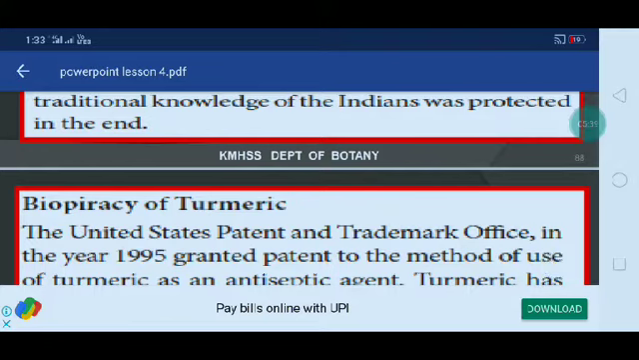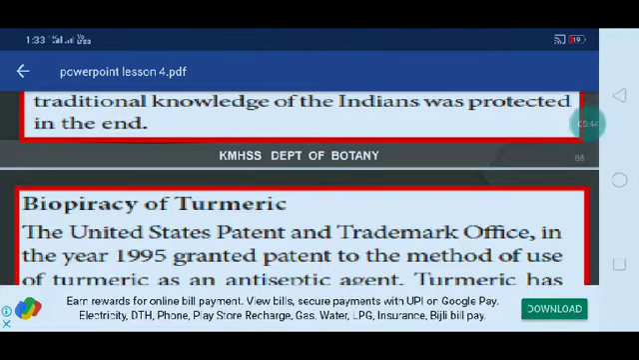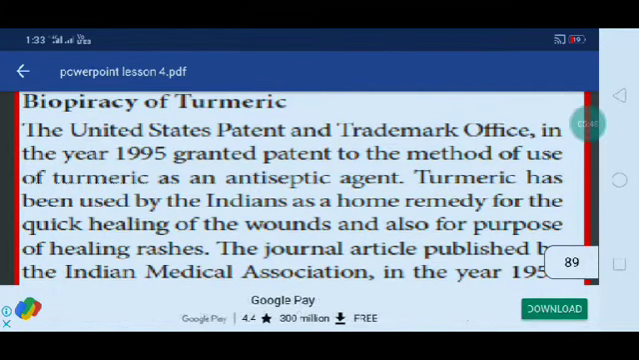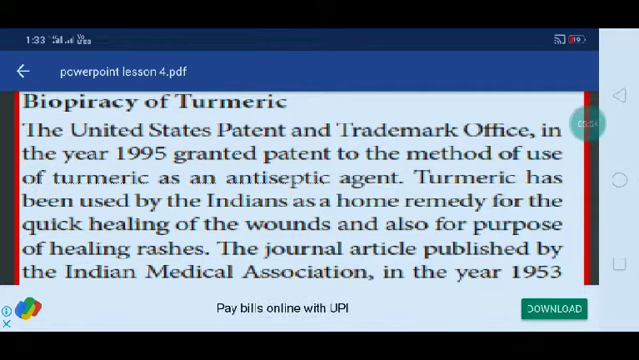The United States Patent and Trademark Office in the year 1995 granted a patent to the method of use of turmeric as an antiseptic agent. Turmeric has been used by the Indians as a home remedy for the quick healing of wounds and also for the purpose of healing rashes.